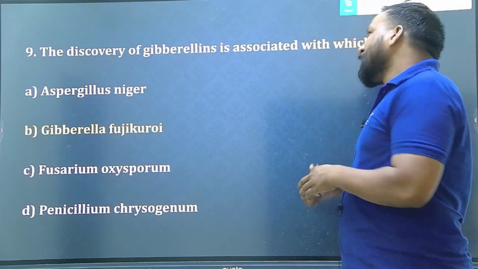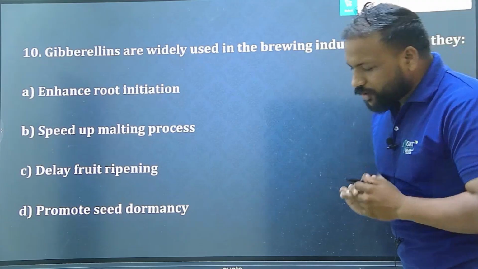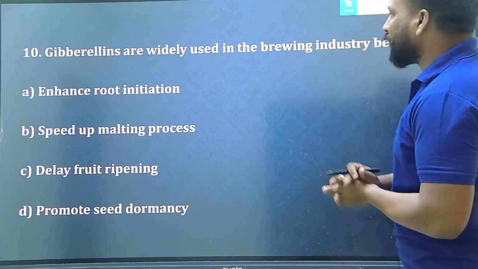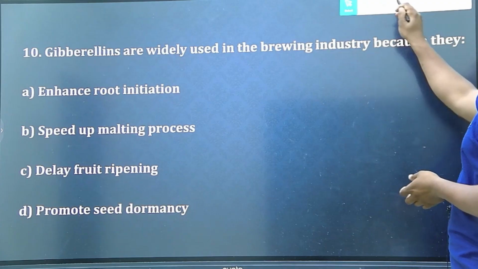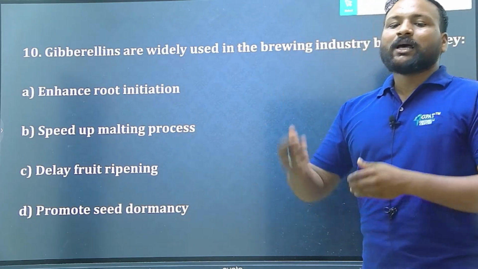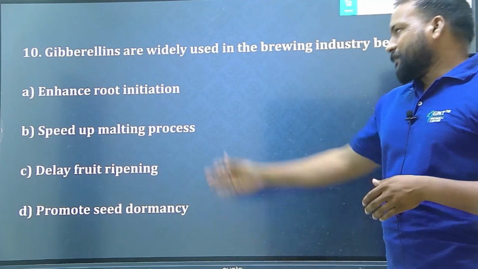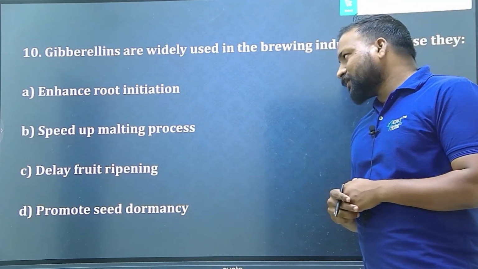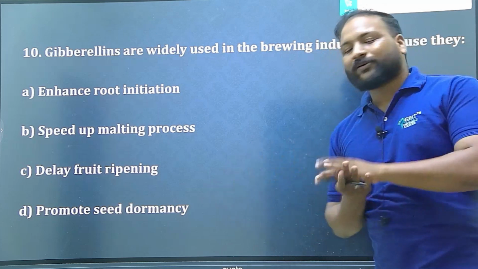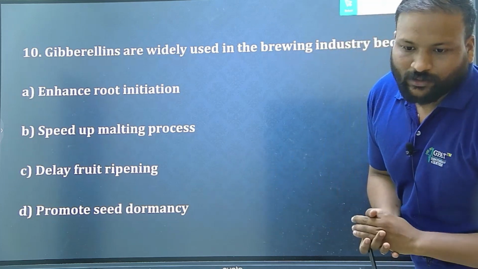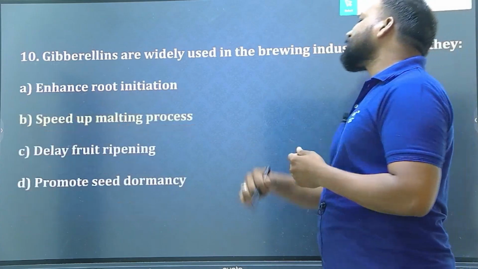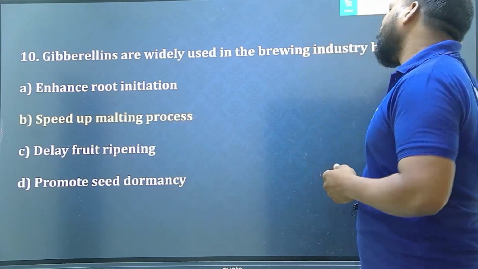And yes, last question of this Pharma Thunderstorm series. I know you are going to answer the right one. Gibberellins are widely used in the brewing industry because why? Because they enhance root initiation, or speed up the malting process, or delay fruit ripening, or promote seed dormancy. What is the right answer? The right answer for this one is to speed up the malting process.